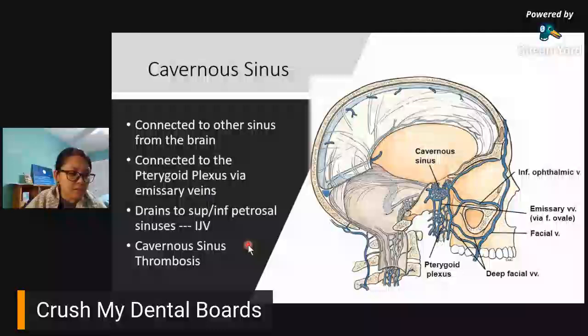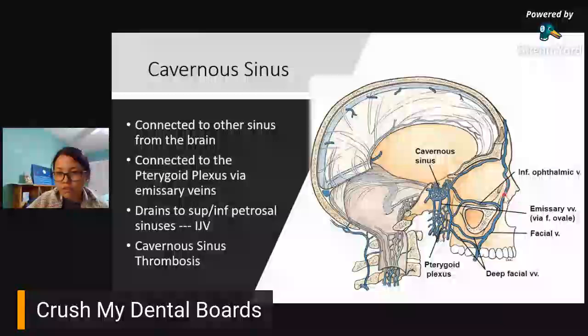Cavernous sinus thrombosis. Okay? So, what is cavernous sinus thrombosis? As of this point, hindi pa natin dinedefine kung anong cavernous sinus thrombosis. But, up to here, you should be able to picture it out. Okay, connected pala silang lahat. Drainage coming from the brain, drainage coming from the facial vein, from your ophthalmic veins, pterygoid plexus, they're all connected.